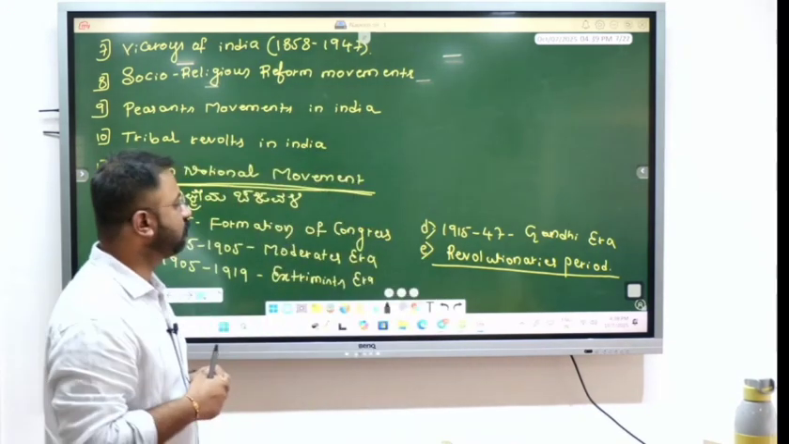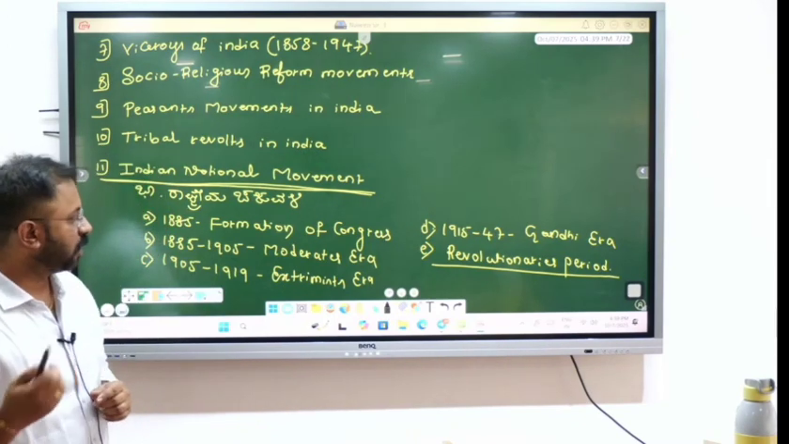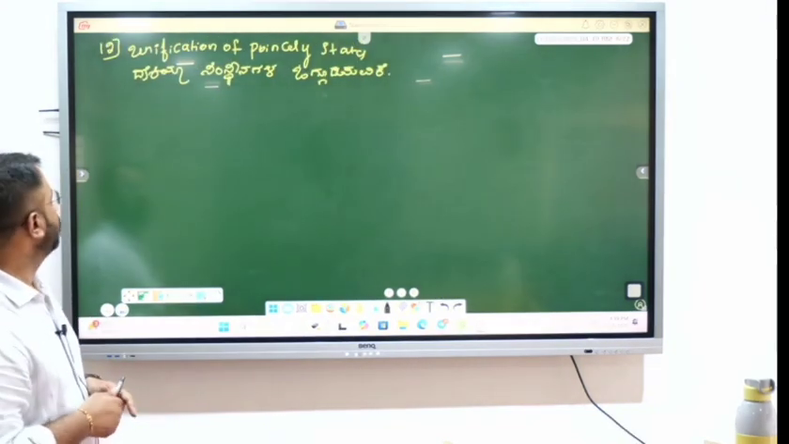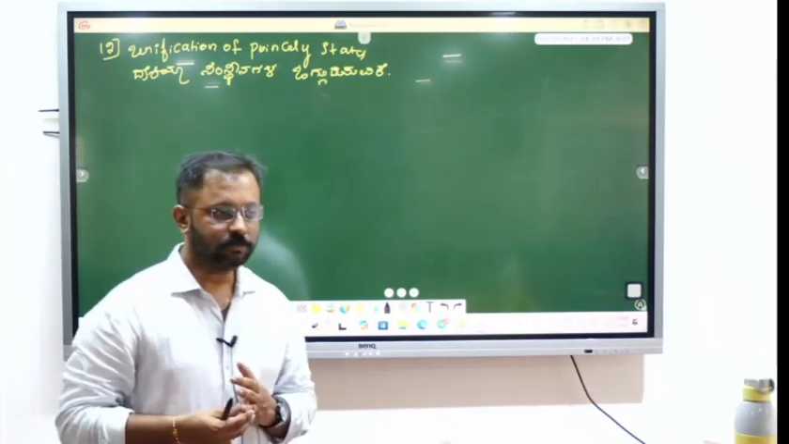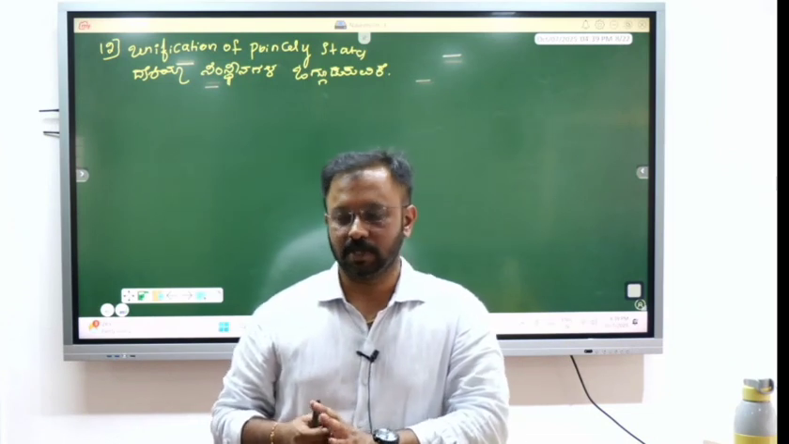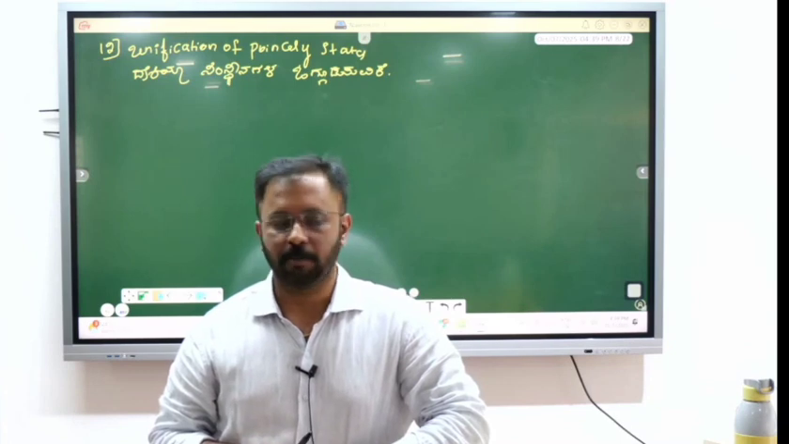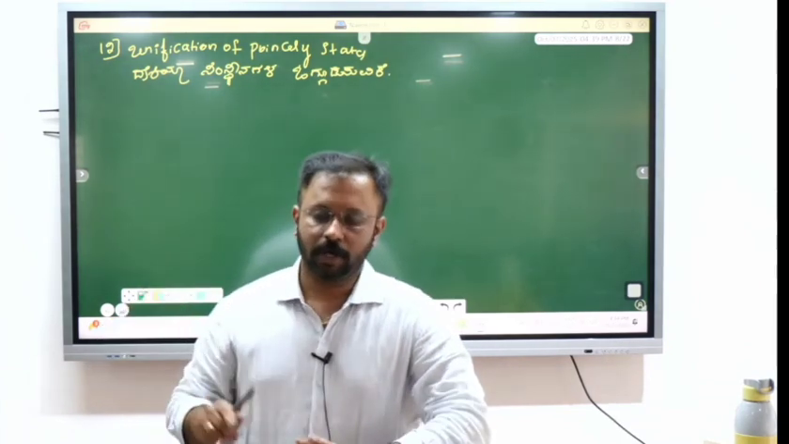And the last one is the revolutionary spirit. Revolutionaries are Bhagat Singh, Chandrashekhar Azad, Savarkar, and how they worked for the freedom movement. And the last one is the unification of the princely states. Around 552 princely states were there in India, and all were united by the great efforts of our Vallabhbhai Patel. These are the things we are going to cover in this chapter. Okay, don't worry about the